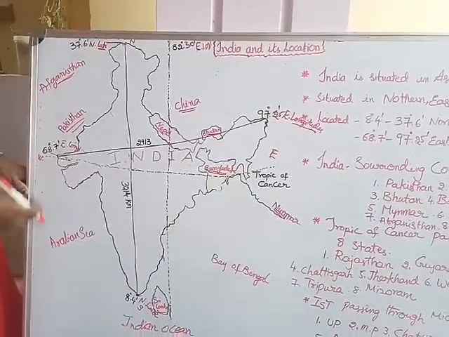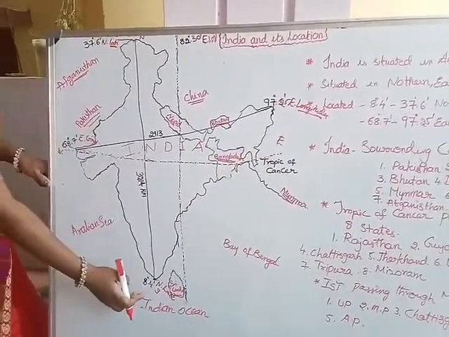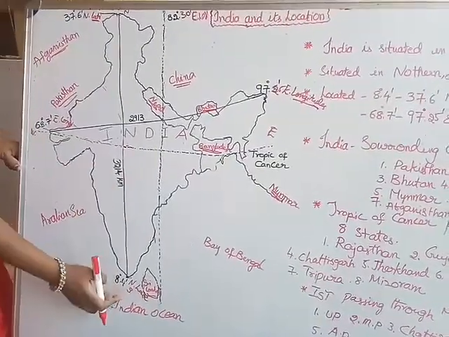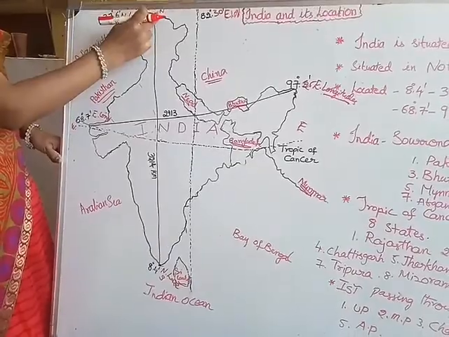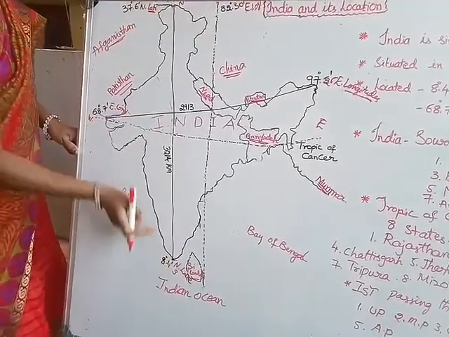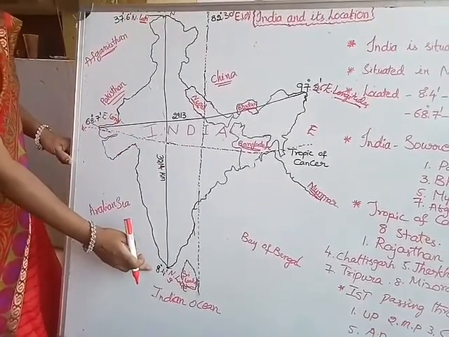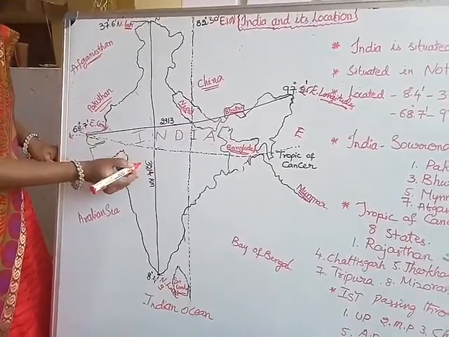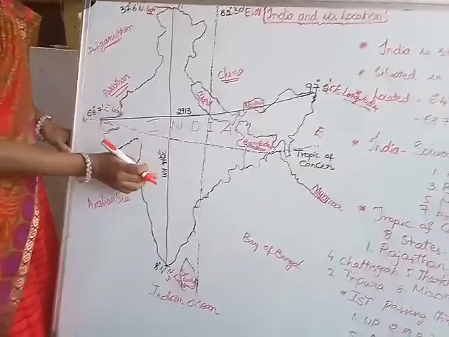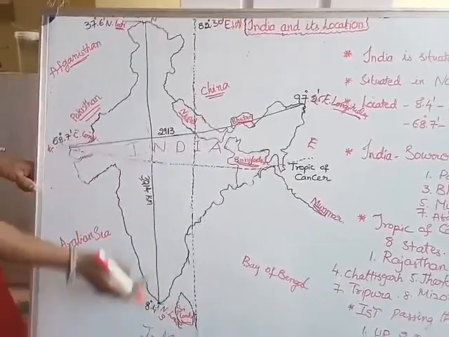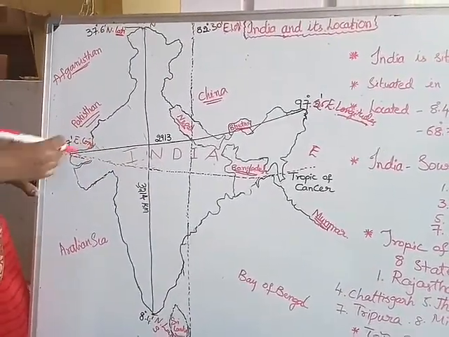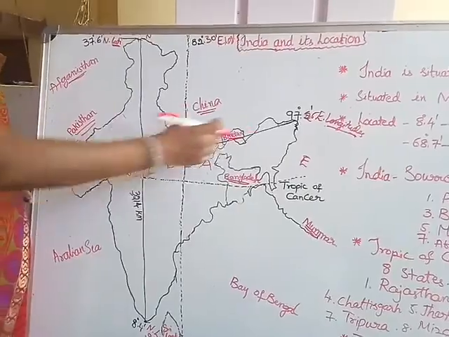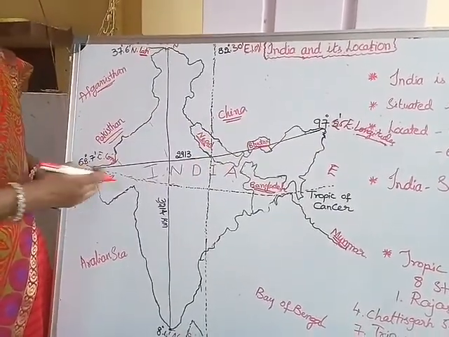And what is the distance from north to south, and east to west? So let us see. North and south, how many kilometers? The length of India is 3214 kilometers from here to here. Now if you see from east to west, how many kilometers is it?